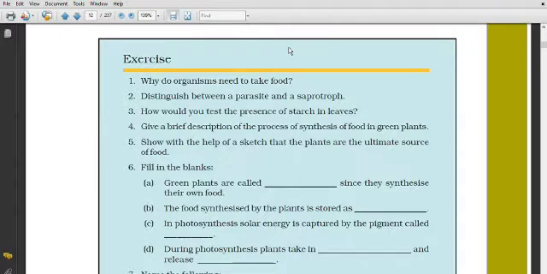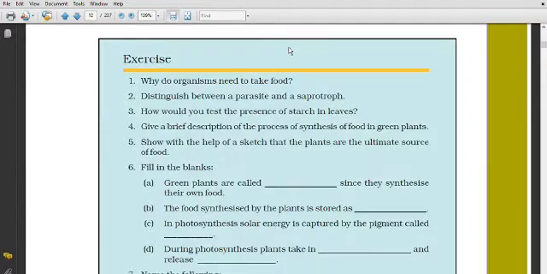What will we observe? We will observe a blue-black color on the leaves of the plant which was kept in sunlight, and this indicates the presence of starch in the leaves. Blue-black color will not appear on the leaves of the plant kept in the dark room.